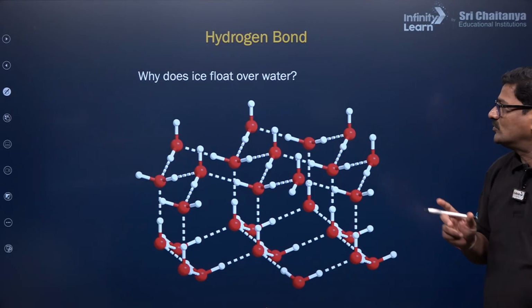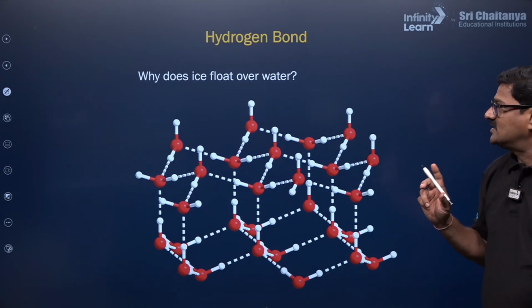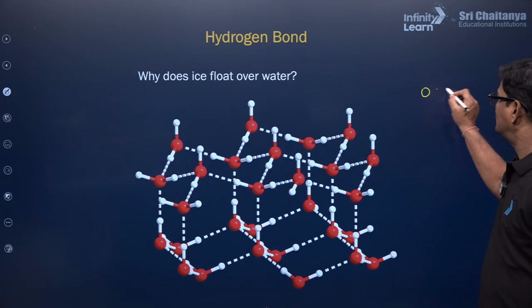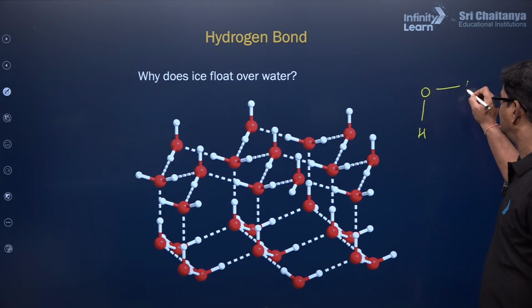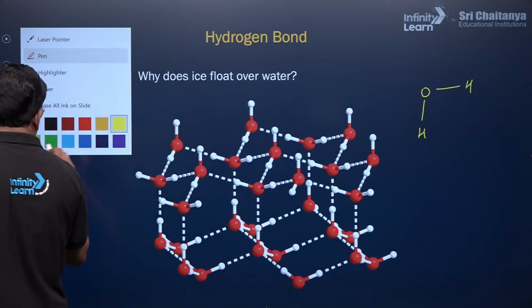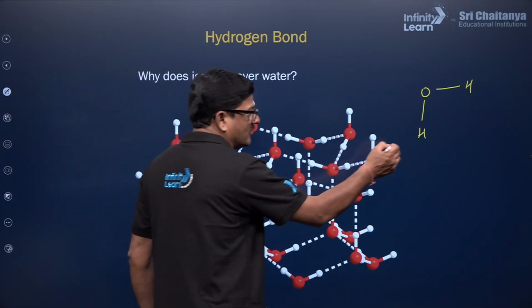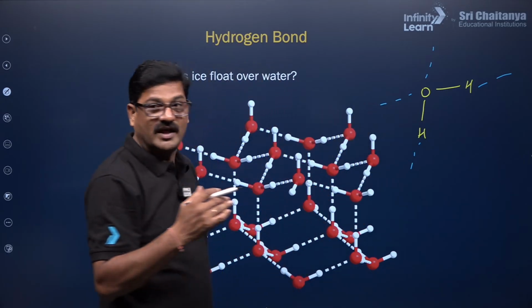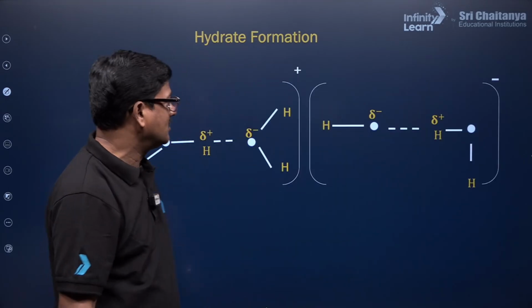That is a key noteworthy point. In the water, each water molecule is extensively participating tetrahedrally with 4 intermolecular hydrogen bonds. 4 intermolecular hydrogen bonds give an open cage structure, my dear children.